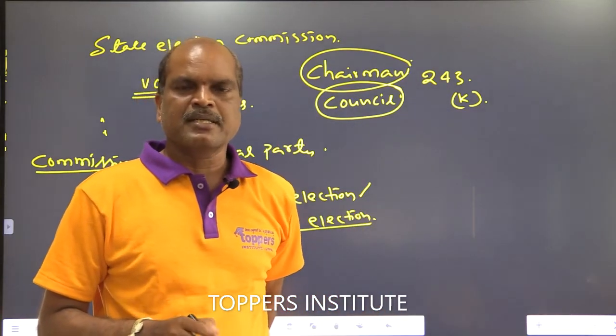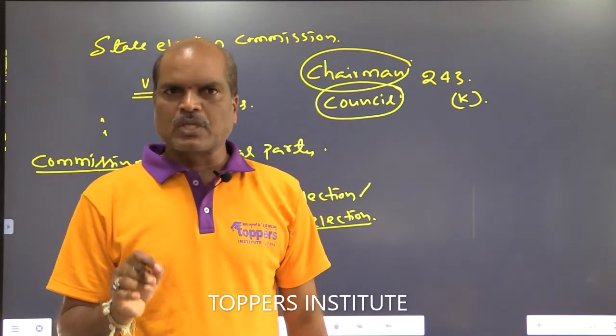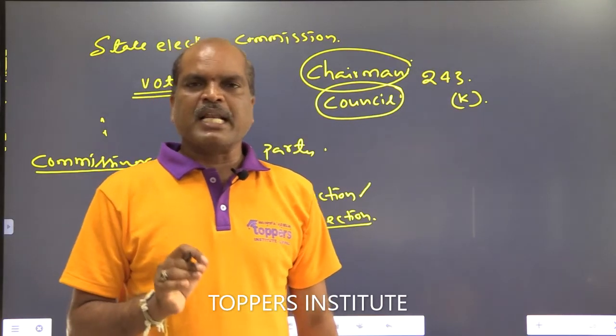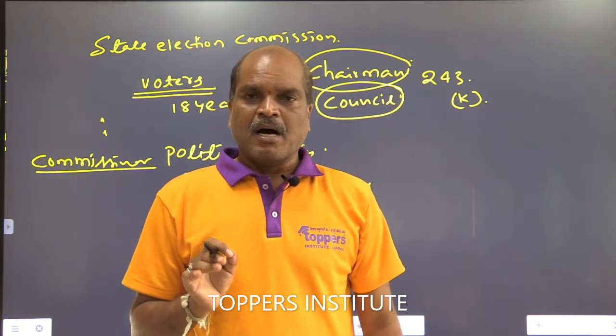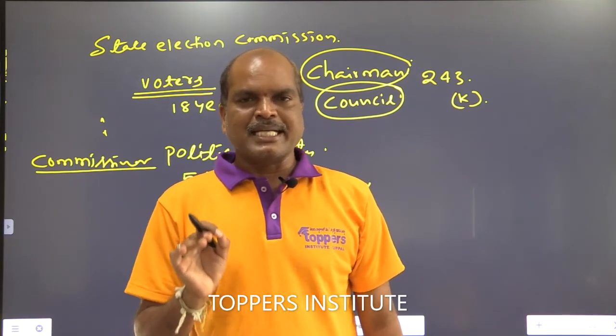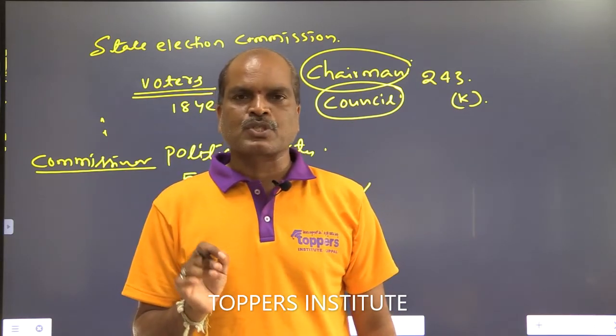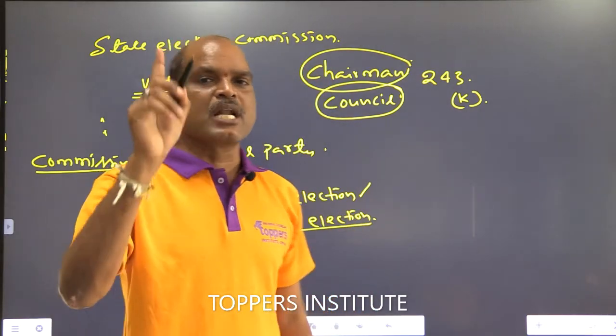Whenever the chairman misuses the powers or is corrupt, on such grounds the councillors introduce a no confidence motion against the chairman after completion of 4 years.